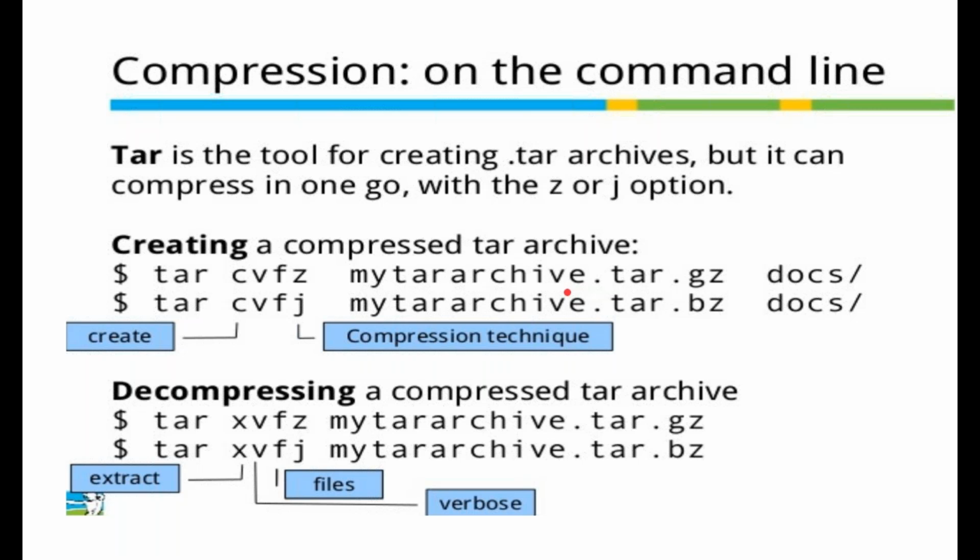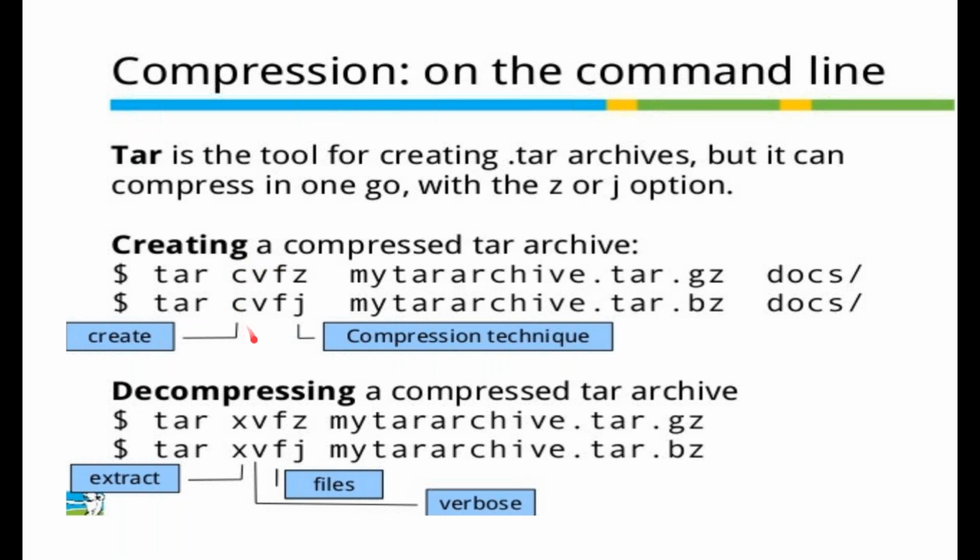So this is your source file, and you want to move it toward this one. So C is for creation, Z and J are for compression techniques. These are the various compression techniques, Z and J. F stands for file and V stands for verbose. Verbose means displaying the content of your tar files or zip files. So that is the format for displaying the content.